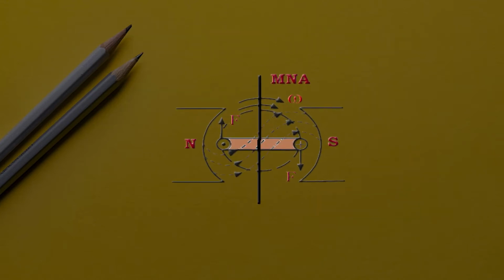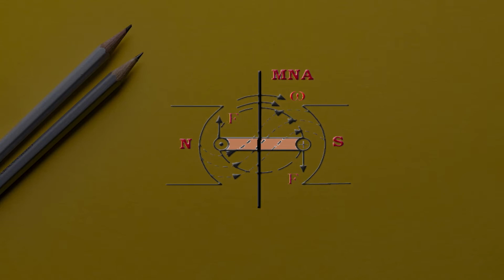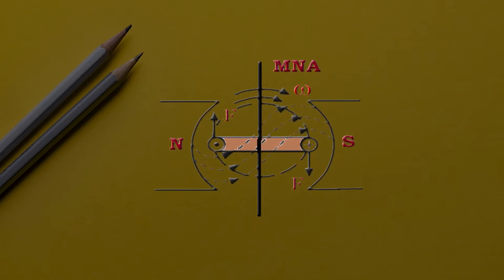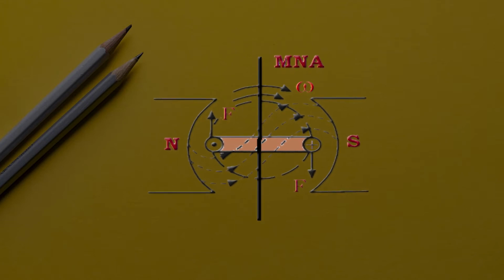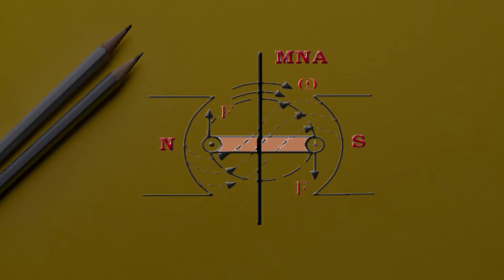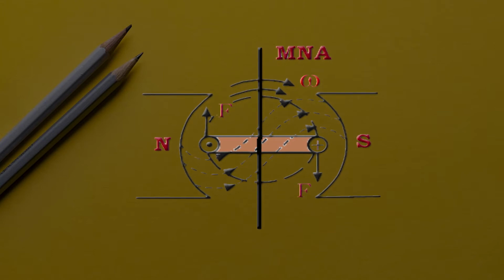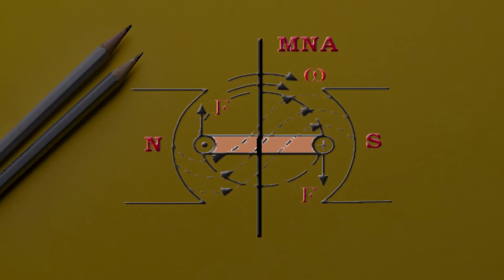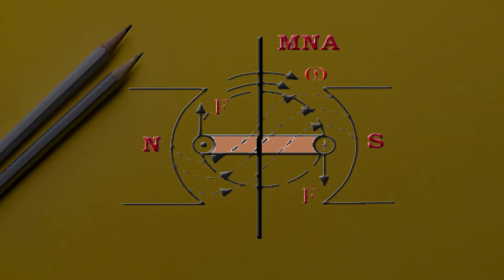Here you can see the working of this motor in this figure, where this conductor is moving with angular speed omega, and one force is exerted on the conductor towards the north pole in the upward direction, and the force on the conductor close to the south pole is in the downward direction.